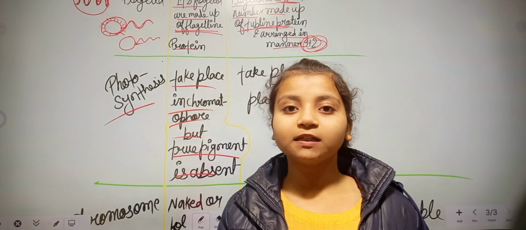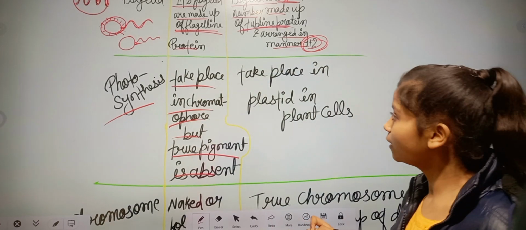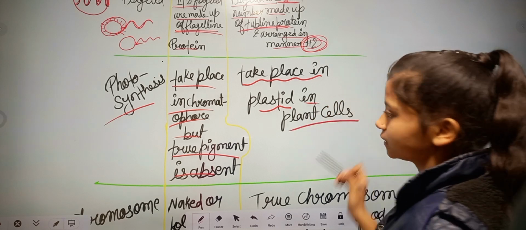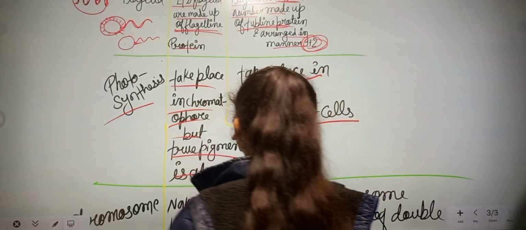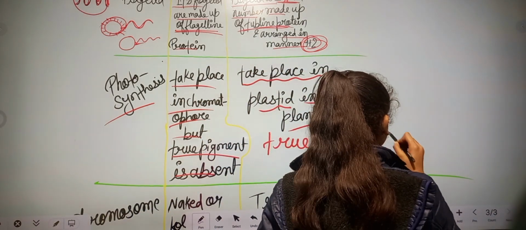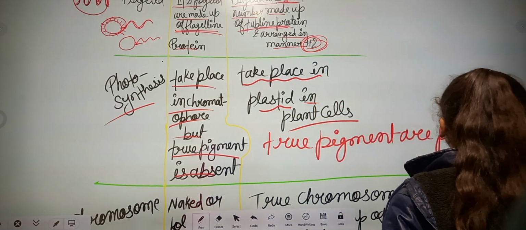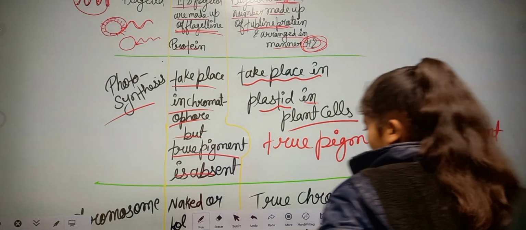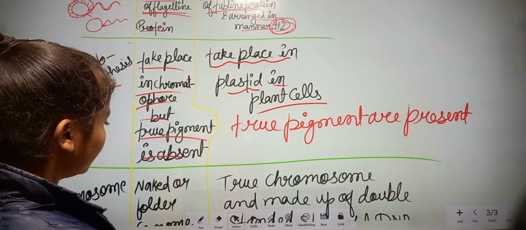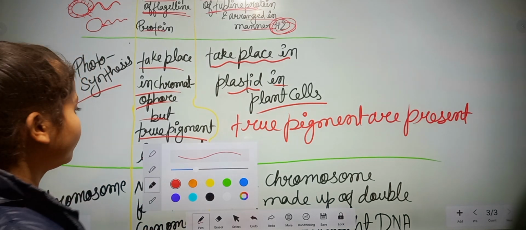Photosynthesis takes place, but pigment is absent. As we all know, pigment is very important in the photosynthesis process. And in a eukaryotic cell it takes place in plastid, and plastid is present in plant cells. Here true pigments are present, the pigments that are used for photosynthesis are present. Now this is all about photosynthesis.